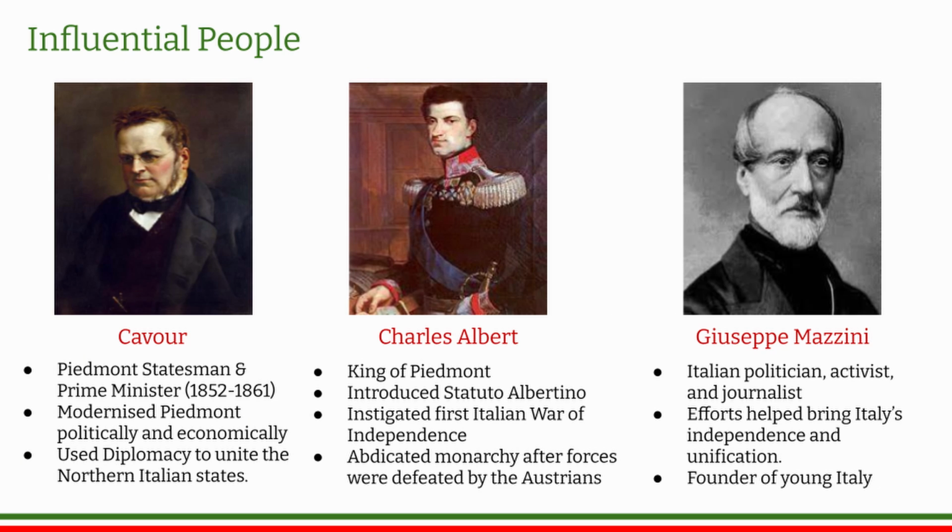Cavour was a Piedmont statesman and prime minister from 1852 through 1861. He modernized Piedmont and used diplomacy to unite the northern Italian states. Charles Albert was the king of Piedmont who introduced the Statuto Albertino and instigated the First Italian War of Independence. He then abdicated monarchy after his forces were defeated by the Austrian army. Giuseppe Mazzini was an Italian activist whose efforts helped bring Italy's independence and unification. He was also the founder of Young Italy.